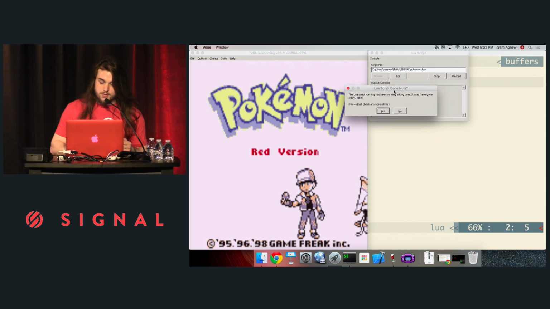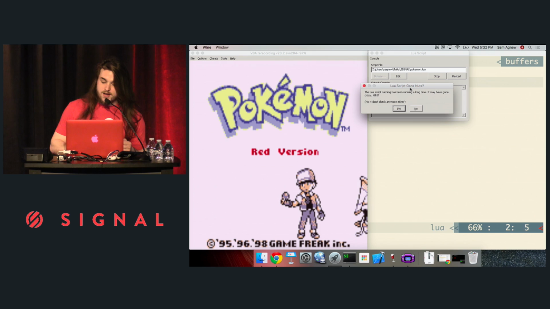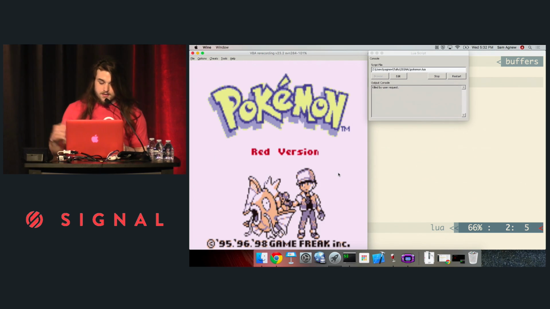As you can see right here, it says Lua script gone nuts. The Lua script has been running a long time. It may have gone crazy. Kill it? Yeah, I'm going to kill it. So Magikarp can come back on the screen.